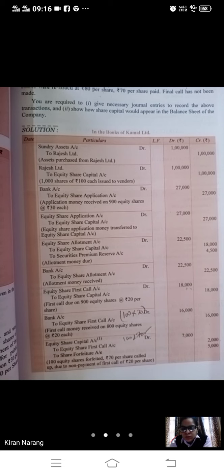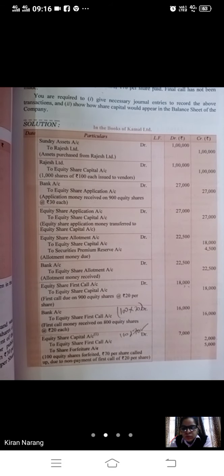If you have received the allotment, it will be treated as at par. You have to just ignore the premium if you have received the premium. If you have received the allotment, that means you have received the premium, and if you have received the premium, you have to ignore it in the entry of forfeiture. This is the only difference.